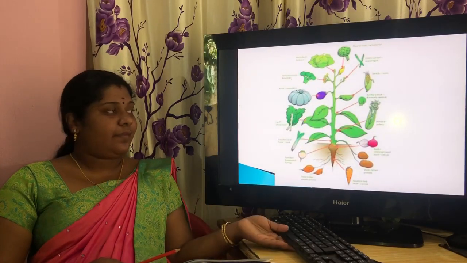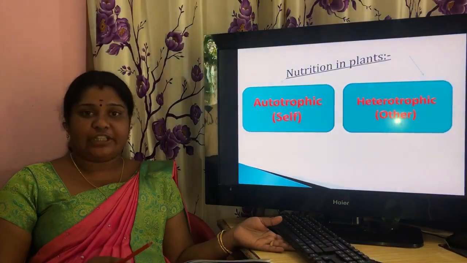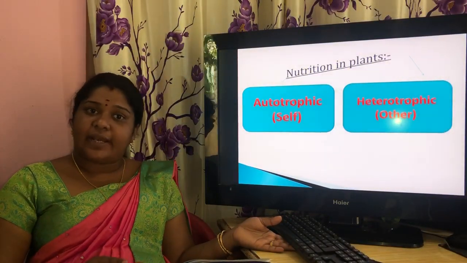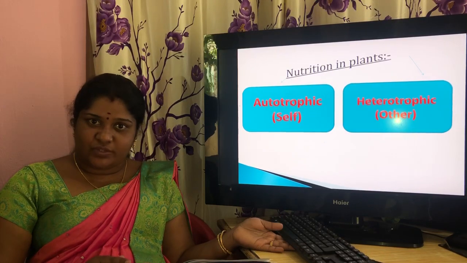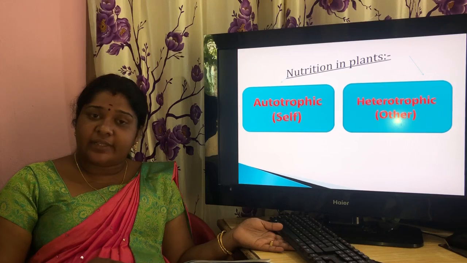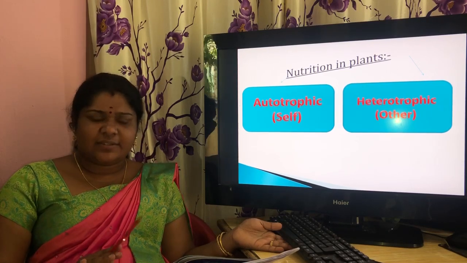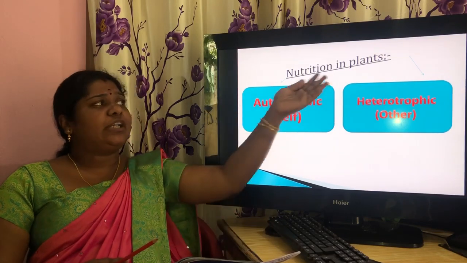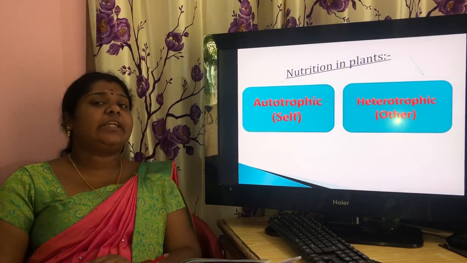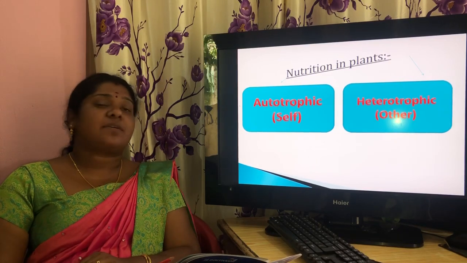Okay. And plants also have nutrition. They are preparing food and they are using their food for their activities. And the remaining food items are stored in the different parts of the body. Got it? Okay. In plants also there are two types of nutrition.